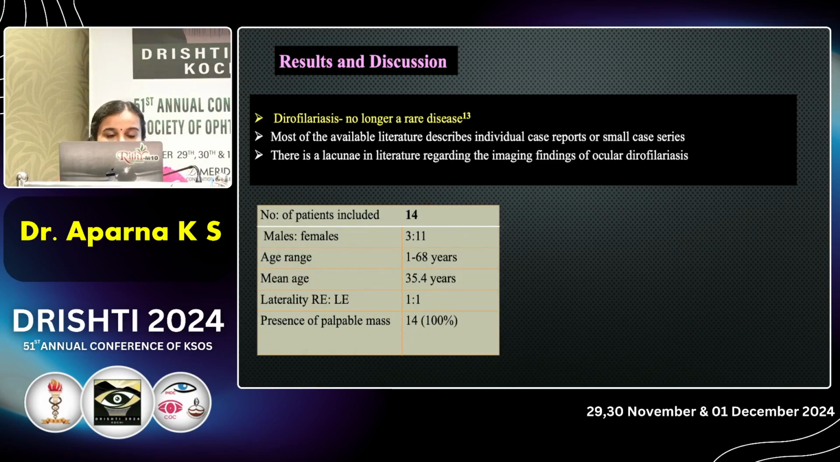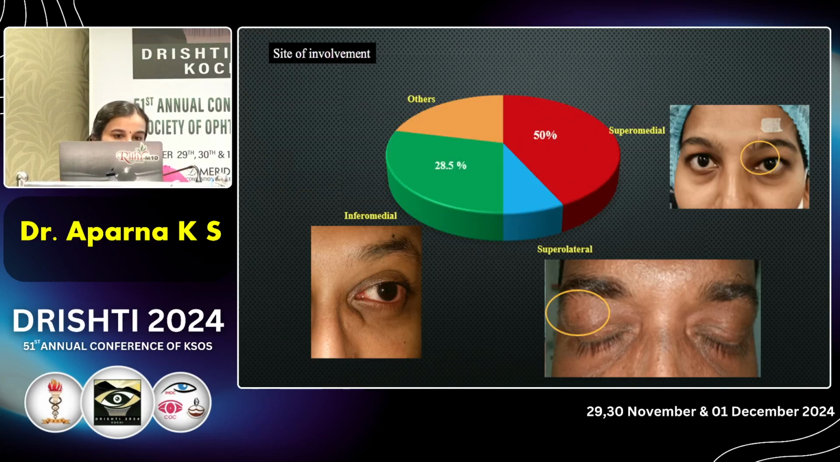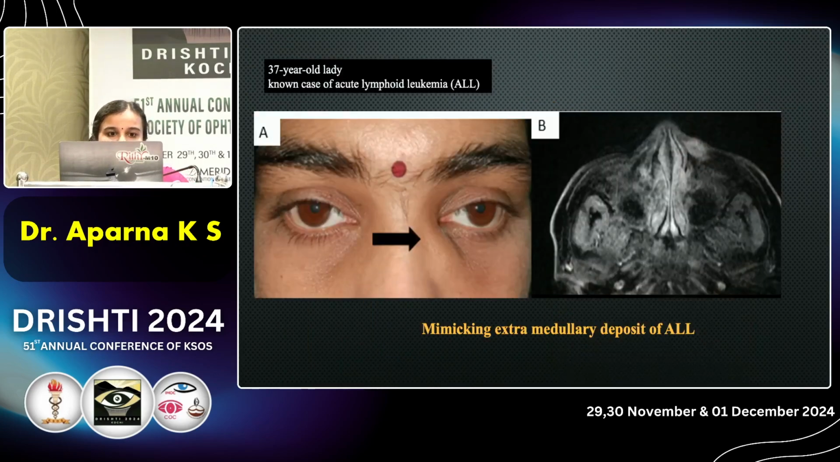In our study, out of 14 patients, we had a female preponderance. Mean age of the population was 35.4 years. It was equal between the right eye and the left eye. In all cases it was unilateral, and there was a palpable mass in all the cases. It was more common in the superior medial quadrant followed by the inferior medial quadrant.